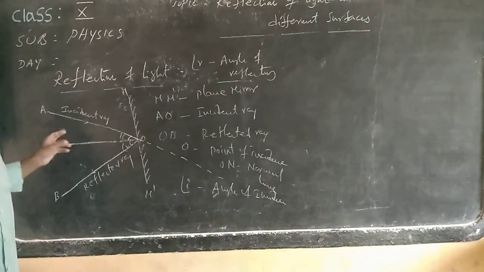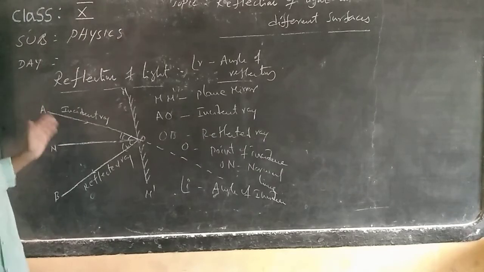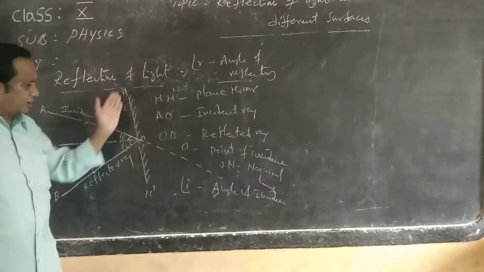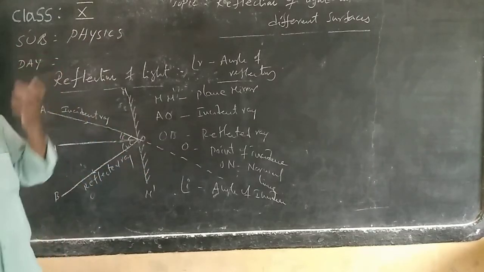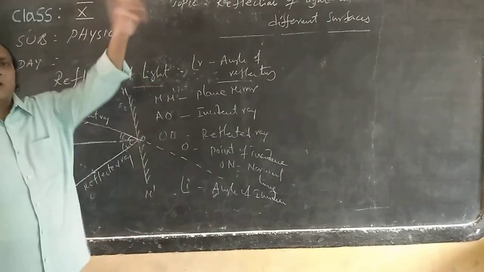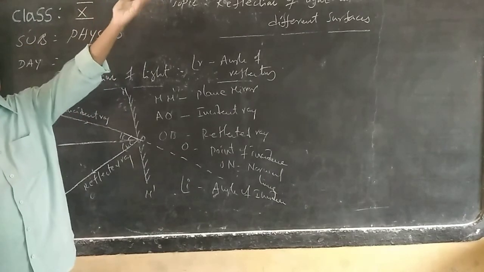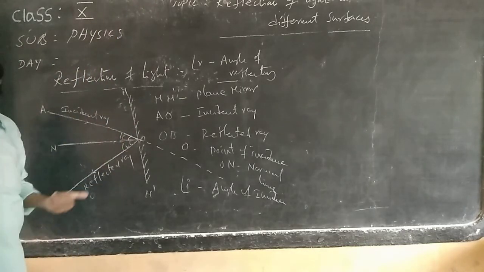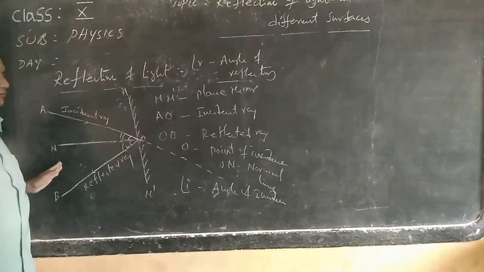What happens here? When the light travels from the source, we call it the incident ray. The incident ray generally travels in a straight line. That is the property of the light ray. But when an opaque body is in its way, when it touches, it does not propagate through it. It comes back, just like a ball. If I strike the ball to the wall, what happens when the ball touches the wall? It does not go through it. Again it comes back. Like that, this light ray also, when it touches these opaque surfaces, comes back. Such a property is called reflection of light.